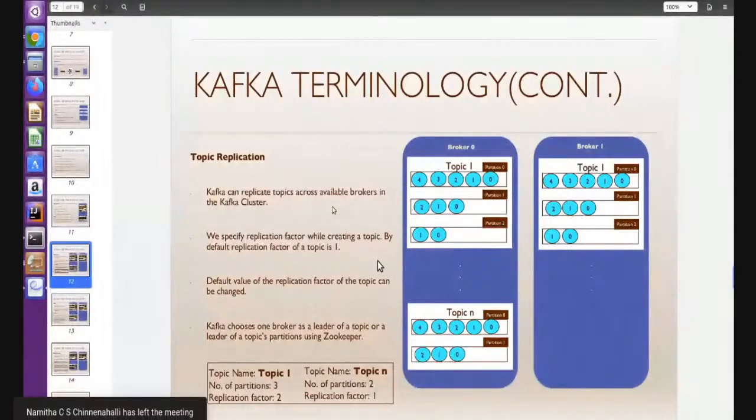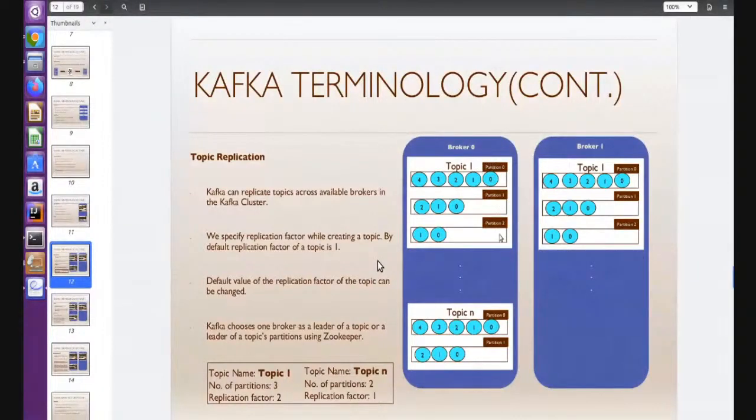When we create a topic, we specify a replication factor. By default, the replication factor of a topic is 1. If you don't specify any replication factor while creating a topic, it will create only one copy on one broker.